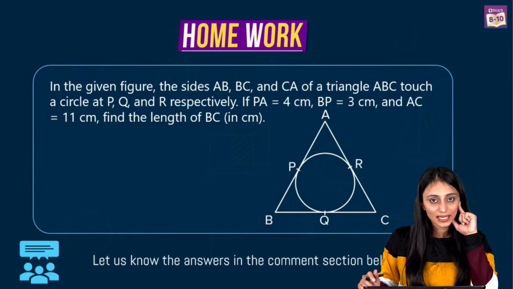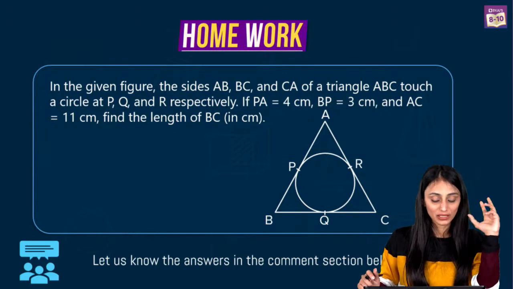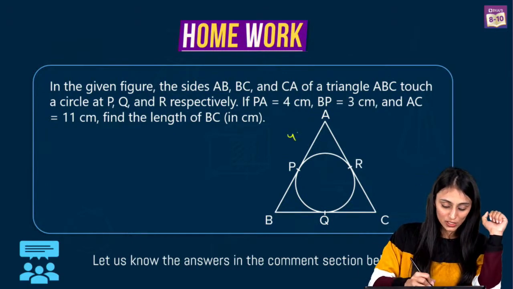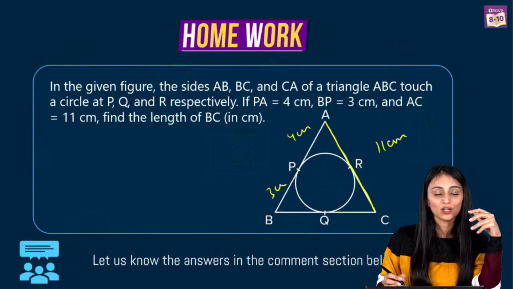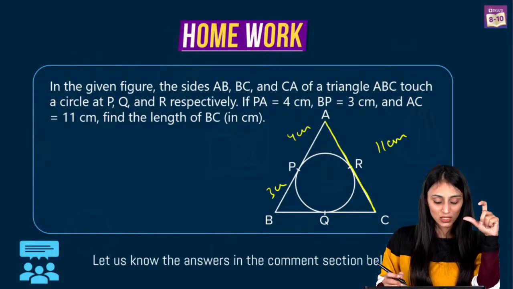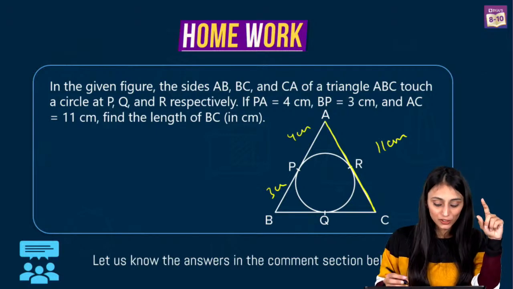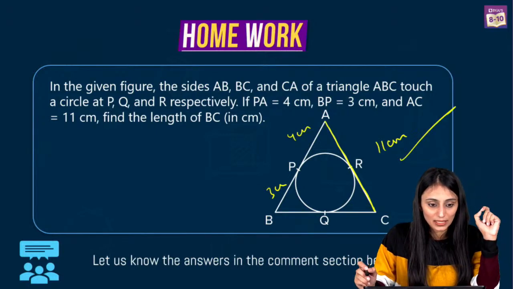We'll be using the second theorem because we are talking about the length of the tangents here. This PA over here is 4 cm, this BP is 3 cm, and this AC, this complete length, is 11 cm, right? So we know that lengths of tangents drawn from an external point to a circle are equal in length. Using that theorem, you can find this out.